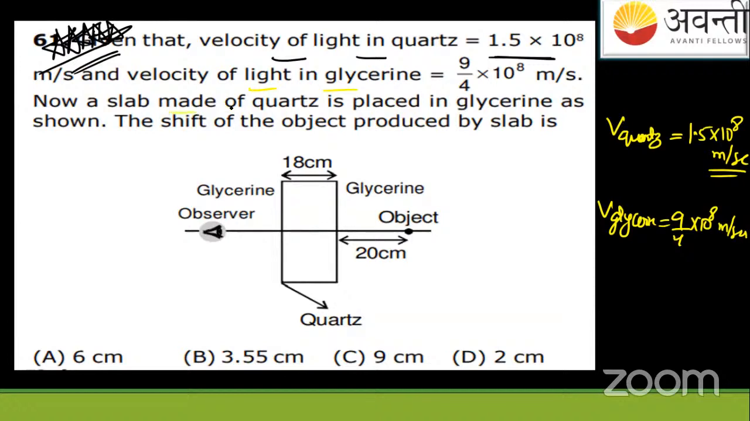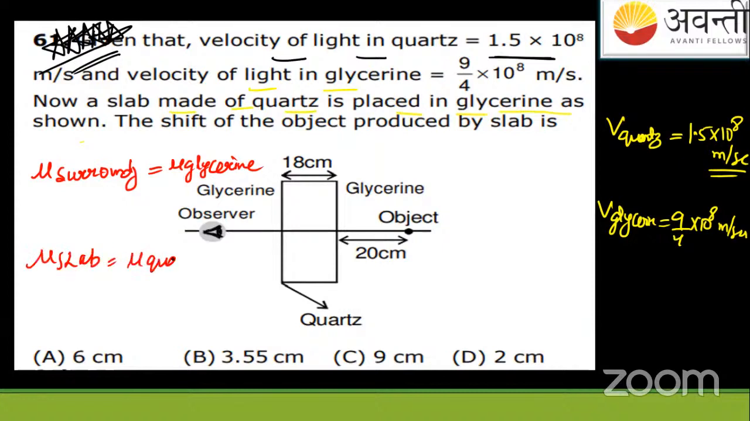Then they say that a slab made up of quartz is placed in the glycerin as shown. So from this information, we can conclude that mu of the surrounding medium is equal to the mu of the glycerin, because the surrounding medium is glycerin, and mu of the slab is mu of the quartz, because the slab is made up of quartz material. So they're asking the shift of the object produced by the slab. Of course, the object can be on any side. We have seen the derivation when the object was here and the observer was here, but now it's reversed. But the answer will be the same if you see from this side or that side.